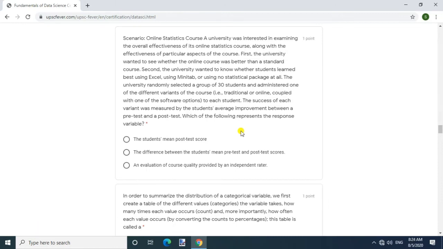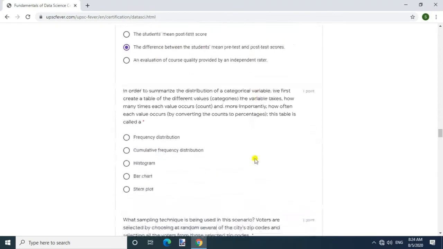Which of the following represents the response variable? Answer: the difference between the student's mean pre-test and post-test scores.